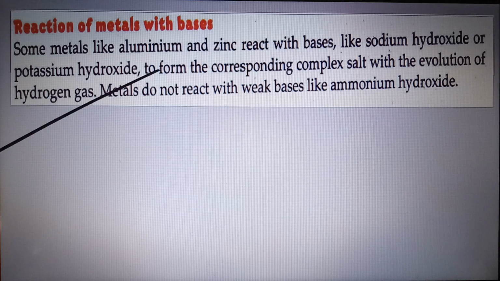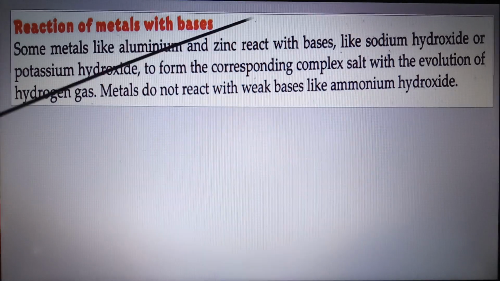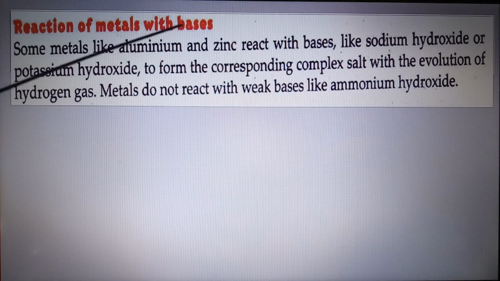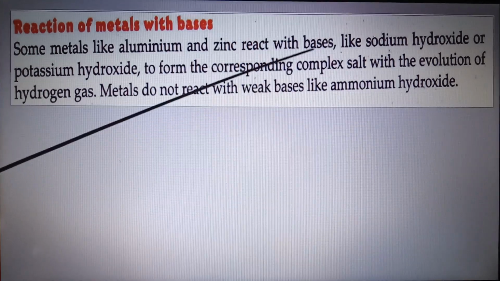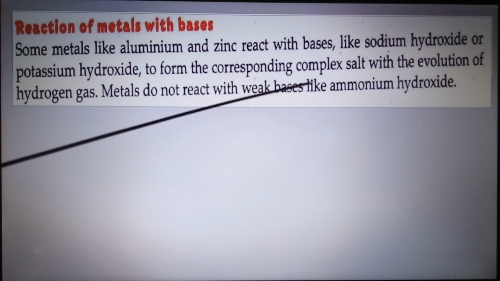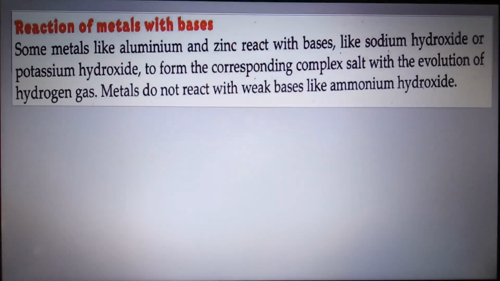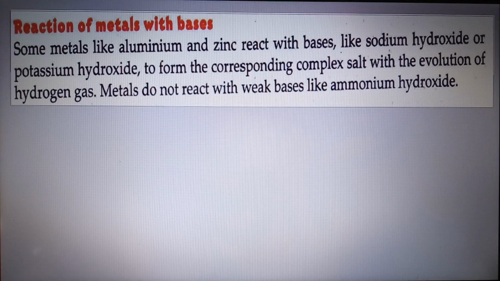So here aluminium and zinc react with bases like sodium hydroxide and potassium hydroxide, which are strong bases, to give a complex salt, which you are going to learn in further classes, with the evolution of hydrogen gas. Metals do not react with weak bases like ammonium hydroxide. So we can consider that ammonium hydroxide is a weak base.